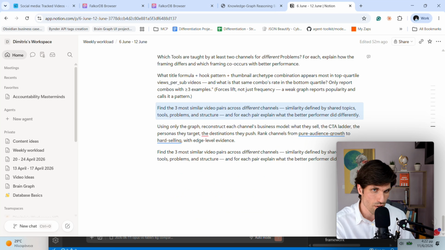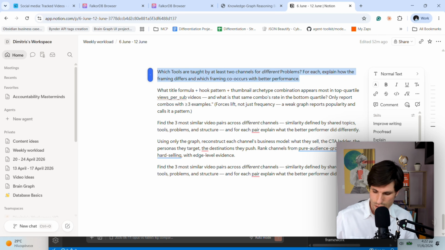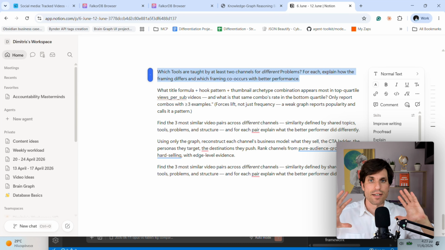So I have the question: which tools are taught by at least two channels for different problems? For it, explain how the framing differs and which framing co-occurs with better performance. I created those questions to have complex connections between different things coming from multiple different videos.